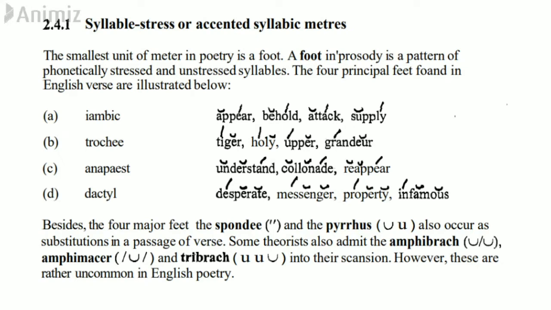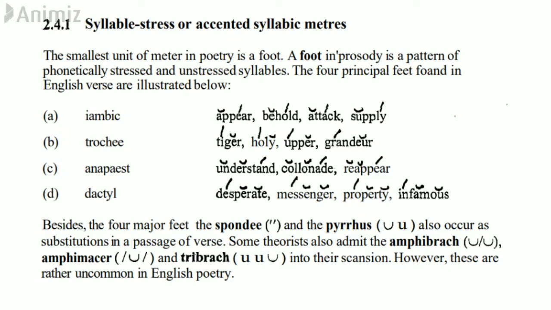Similarly, we have words like colonnade, reappear. All right, the first two are unstressed, and the third part of the word is stressed. So basically all the words that we have in this category have three syllables. Okay, and in the three syllables, the first two are unstressed and the third one is stressed.